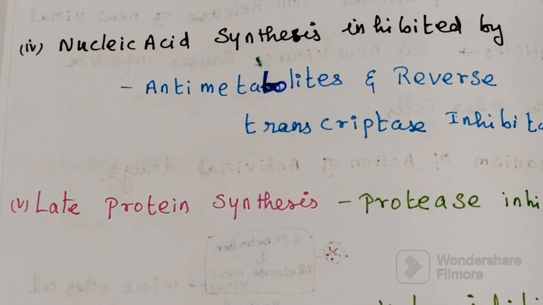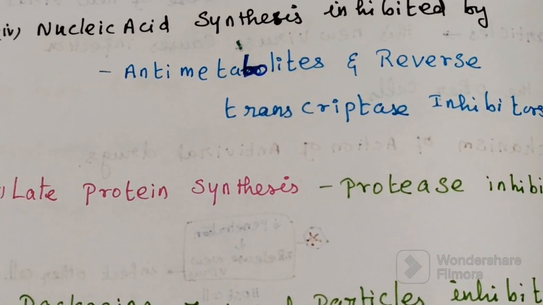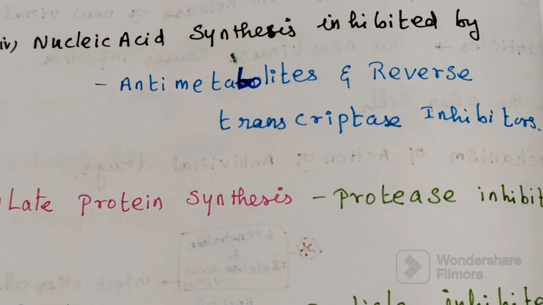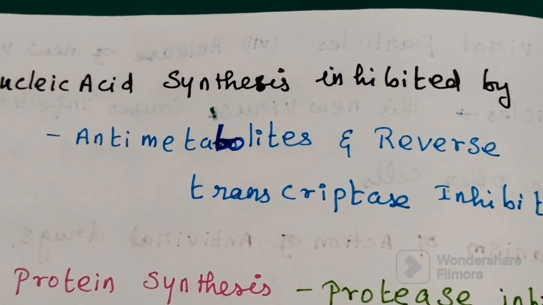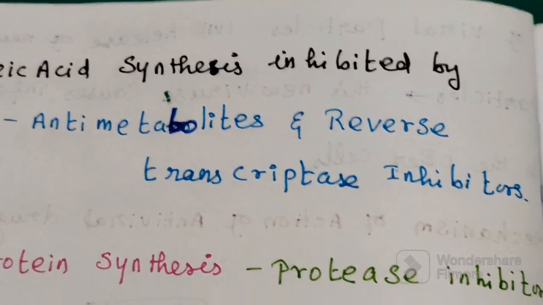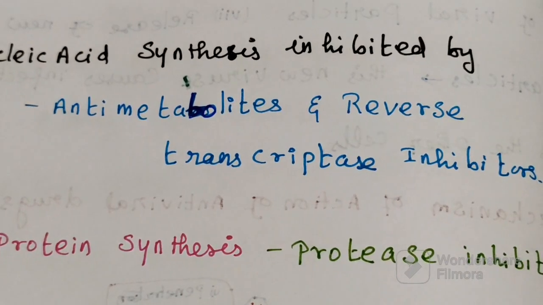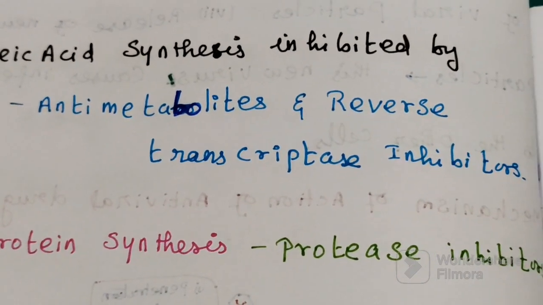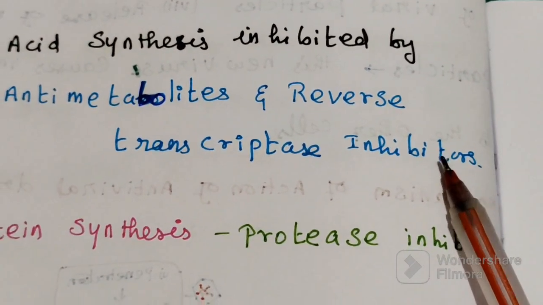Then nucleic acid synthesis is inhibited by a group of drugs that includes antimetabolites as well as reverse transcriptase inhibitors.